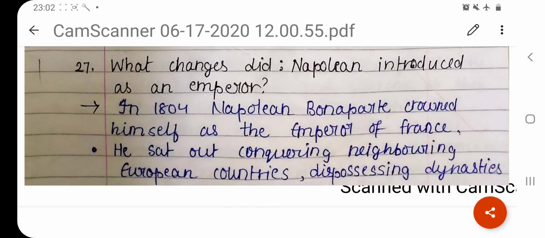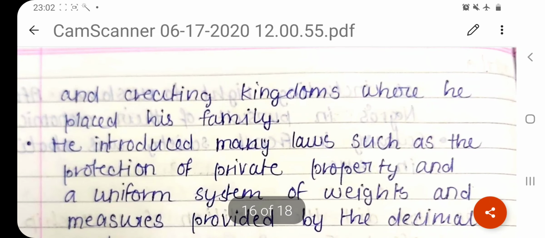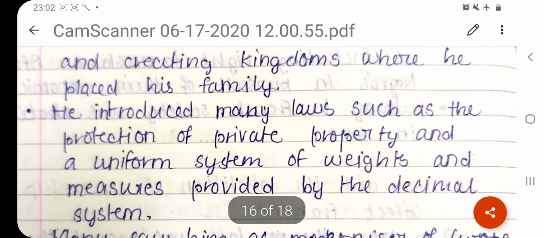What changes did Napoleon introduce as an emperor? In 1804, Napoleon Bonaparte crowned himself as the Emperor of France. Now, the irony of this whole French Revolution is it starts in order to remove the king from power, but it ends by a person who comes to power and declares himself the king. He started conquering neighboring European countries and dispossessing dynasties, and he created kingdoms where he could place his family also.